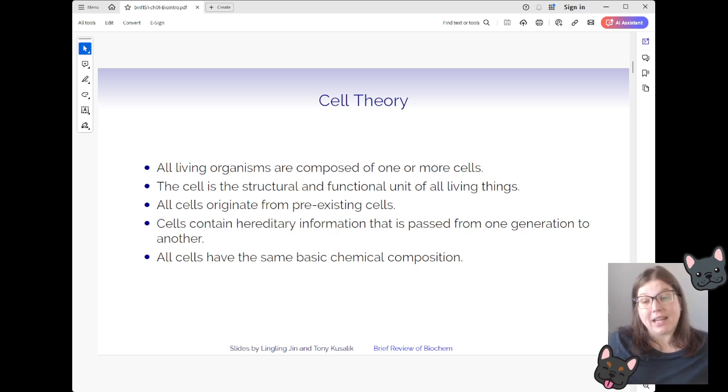All cells that we have originate from pre-existing cells. So we'll talk a little bit about evolution. We'll talk more about evolution later on in the course, but that idea around, hey, this thing didn't just come out of thin air, it came from something that was very similar to it before, is very, very important, and you'll see why later on in the course when we start talking about phylogenetics and things like that.